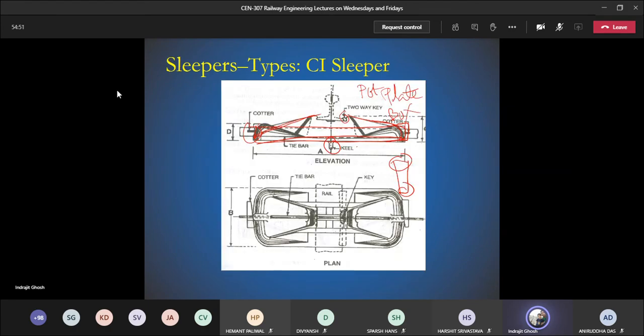See, there is no key on this side, rather the key is on the other side. Which side is this? This is basically gauge. How will we know this side is gauge? Because the tie bar is cut here, and at the same time you can see the slope of the rail is 1 in 20 here. So obviously this is the gauge side. So on the gauge side, the key is on this side, not on the other side.